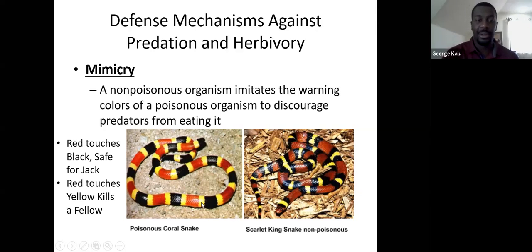So if you ever go into the woods, hiking or camping, and you see a snake, use this trick. It can help you to determine if it's poisonous or not. And if you forget this trick, sorry, I warned you, I apologize. Good luck.